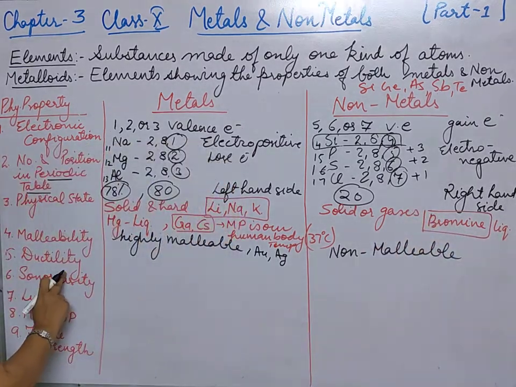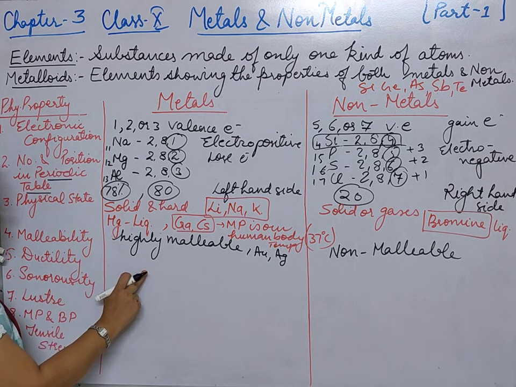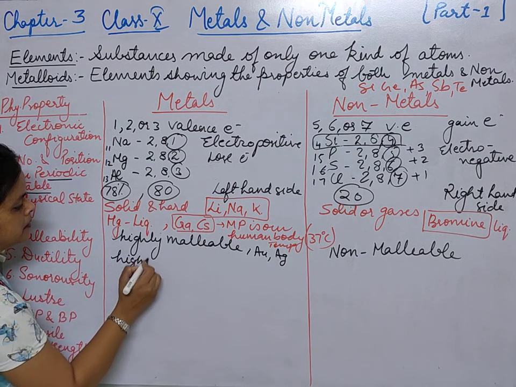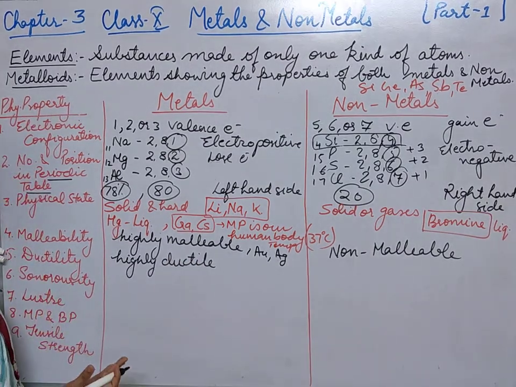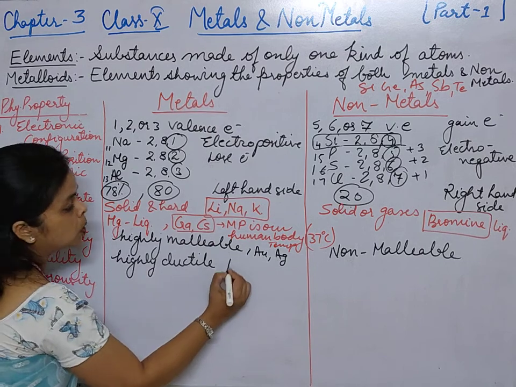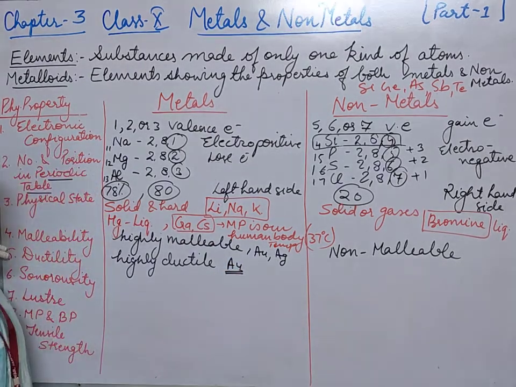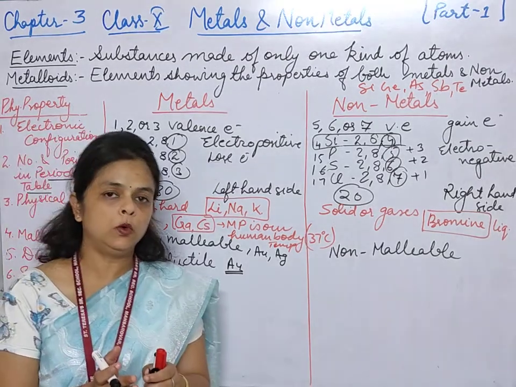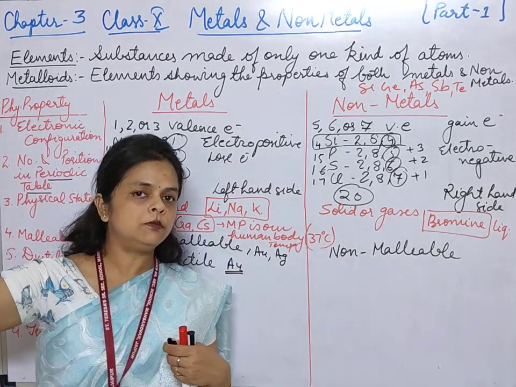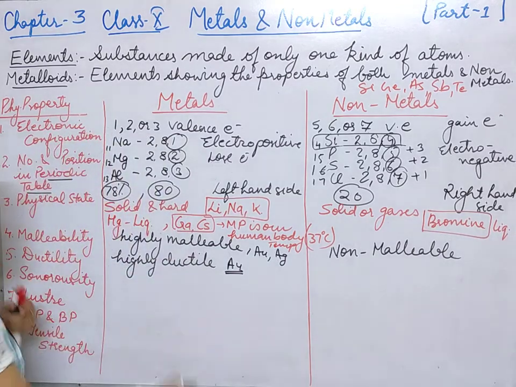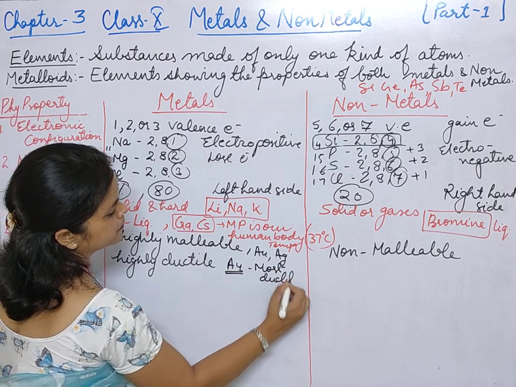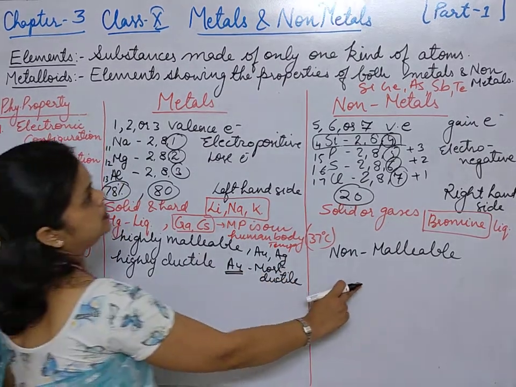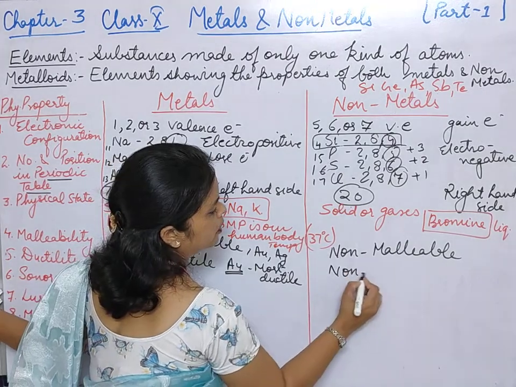Now ductility, the property by which they can be drawn into wires. So metals are highly ductile. That means they can be easily converted into wires. And gold is the most ductile metal. Students, from 1 gram of gold, a 2 kilometer long wire can be made. So gold is the most ductile metal. Non-metals are non-ductile.